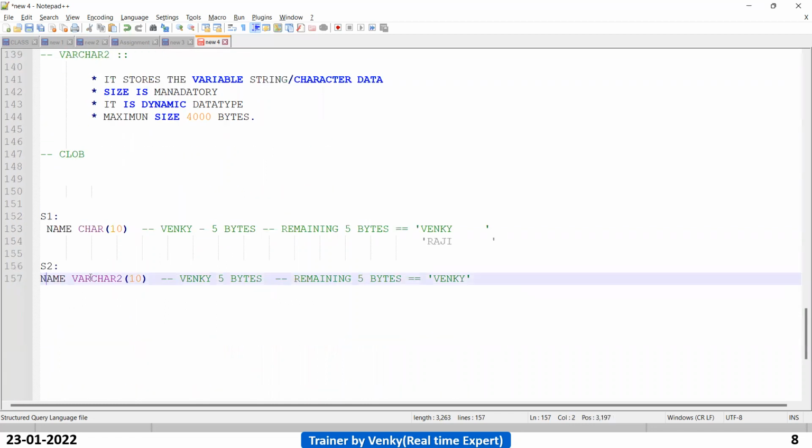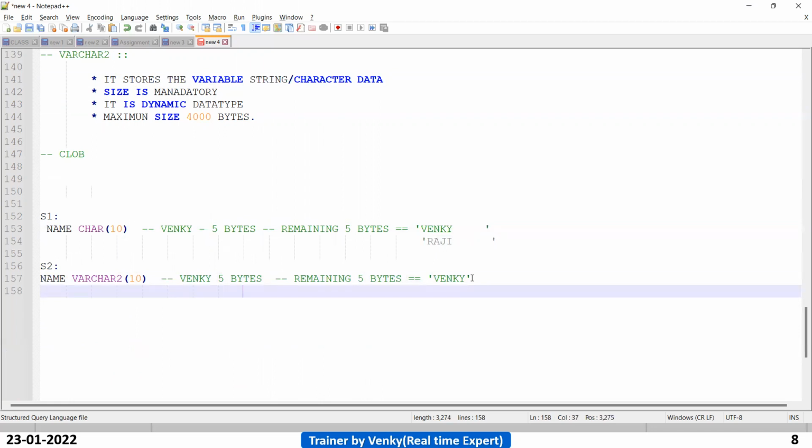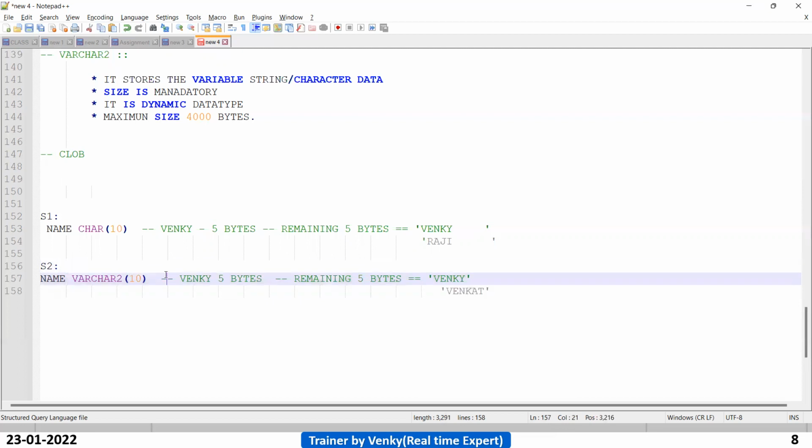So that's the reason we call it a fixed length data type, character. Varchar2, why we call it a dynamic data type: it stores variable string data. Here the variable is Venki, here the variable is Raji, like that. Based on the data, it will allocate memory. For example, if you insert the data as Venkat, it will take 6 bytes. The remaining bytes it will send back to the storage.